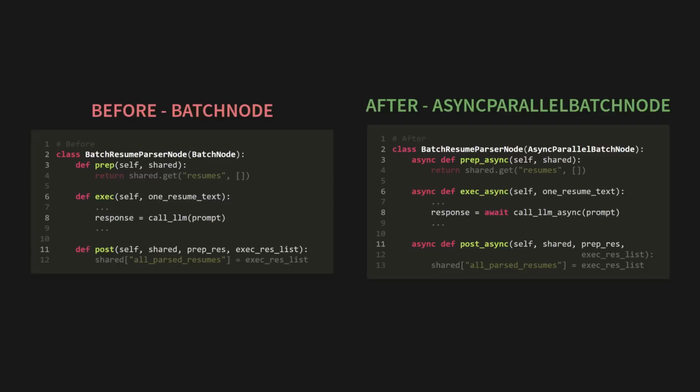And finally, the most important change. Inside our exec async method, we swap out our old call-lm with our new speedy call-lm async, making sure to await it. And that's it. Seriously, we've changed maybe 5 lines of code. Is it really that simple? Yes. Just by changing the parent class and making our functions async, everything is now parallel.